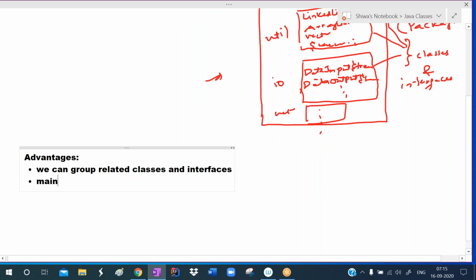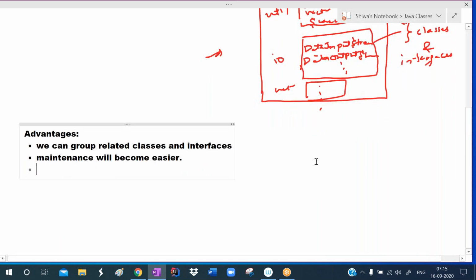So with this, maintenance becomes easier. Searching will become easier. We can easily maintain all those classes and interfaces, and the user can easily use those classes. So maintenance will become easier.